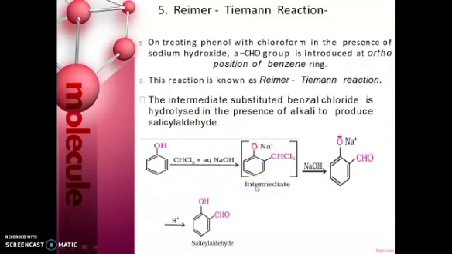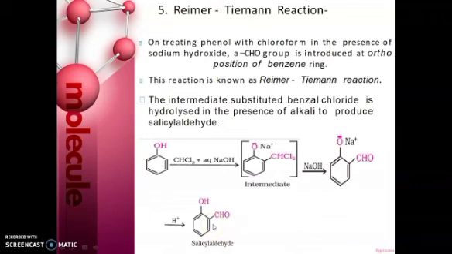So what is the name of the intermediate? That is benzyl chloride. So here benzyl chloride is formed, and then the phenoxide, then the benzyl chloride is reacted with NaOH to produce salicylaldehyde.